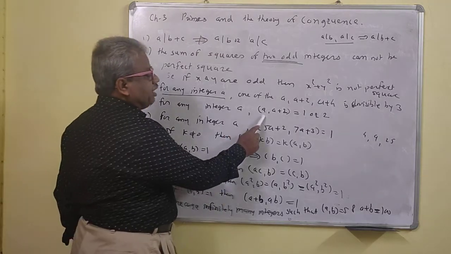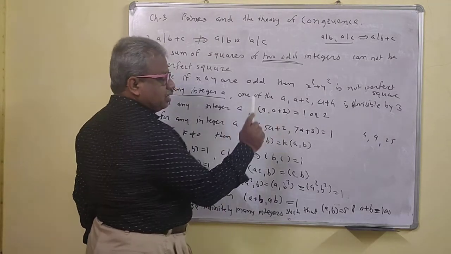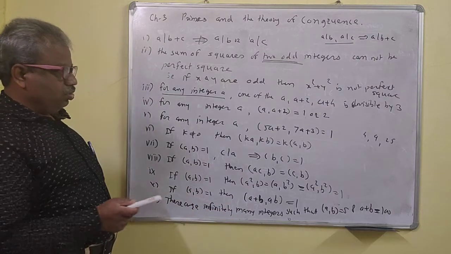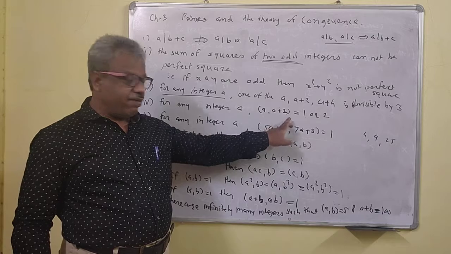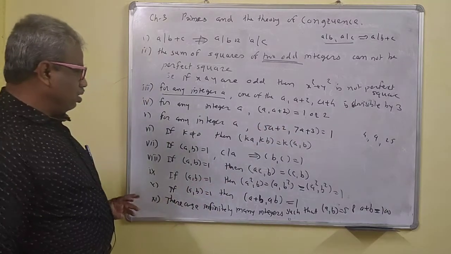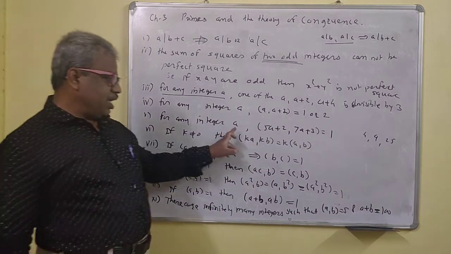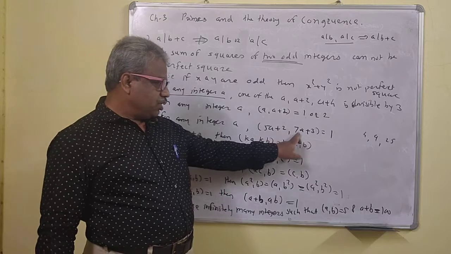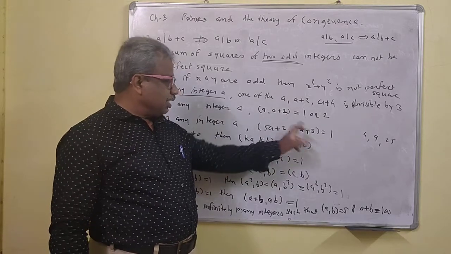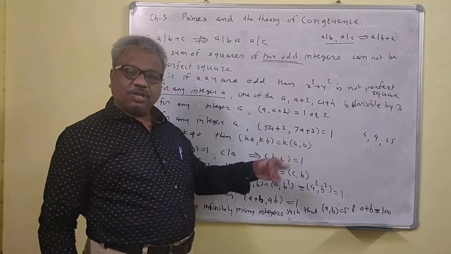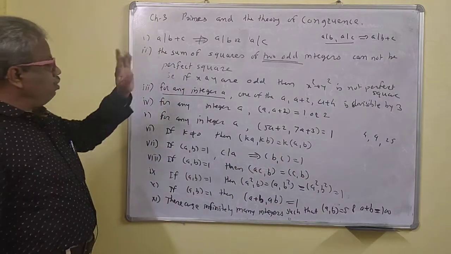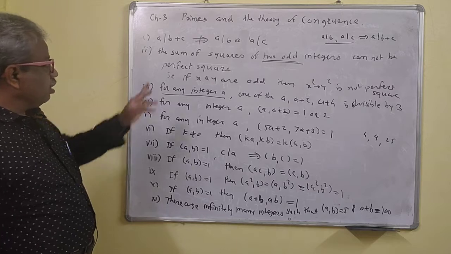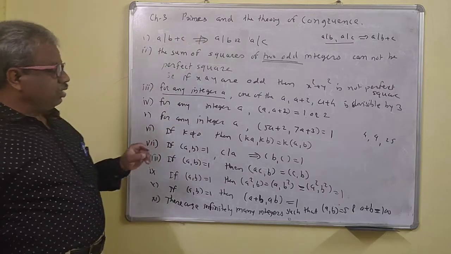For any integer a, the GCD of a and a plus 2 is either 1 or 2. This is very important. Also, for any integer a, 5a plus 2 and 7a plus 3 are relatively prime. That is what we want to say before we revise primes and the theory of congruence.